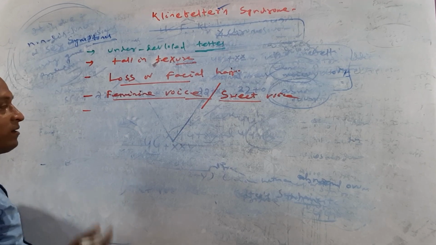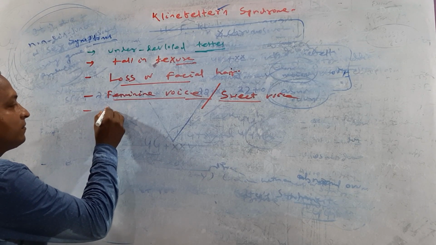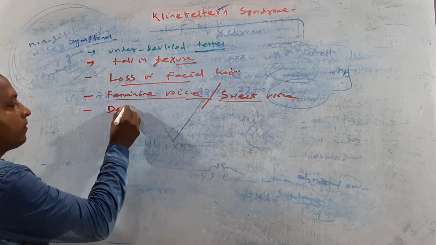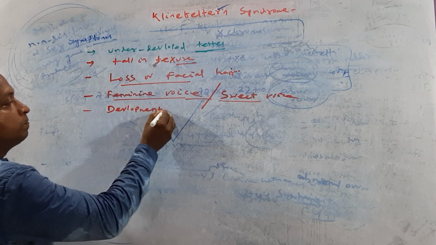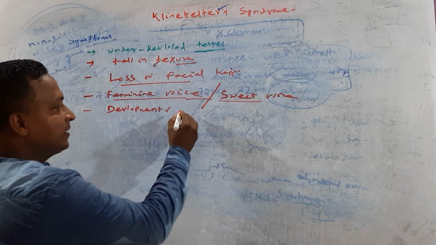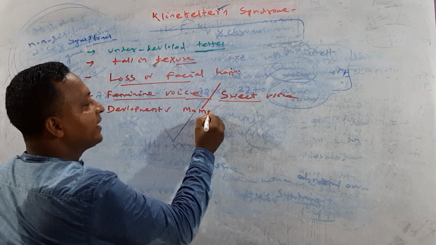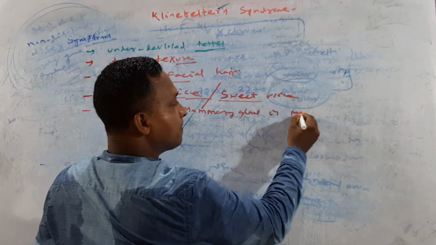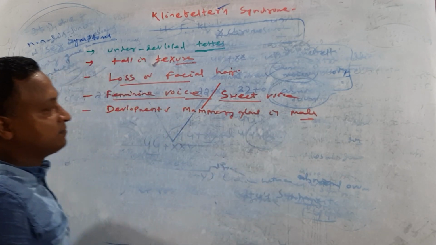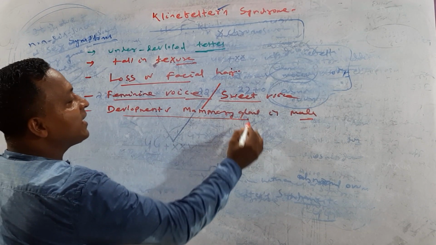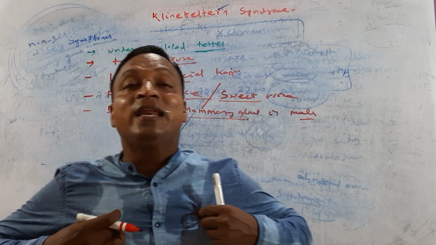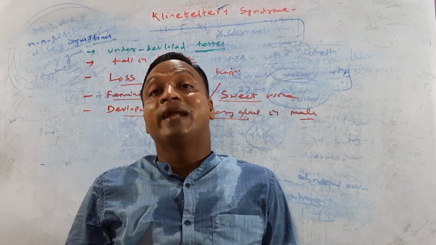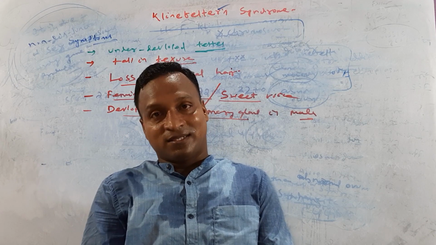We take the next part. Development of mammary gland in this type of males. Development of mammary gland means there is an increase in the size of the mammary gland in case of males.